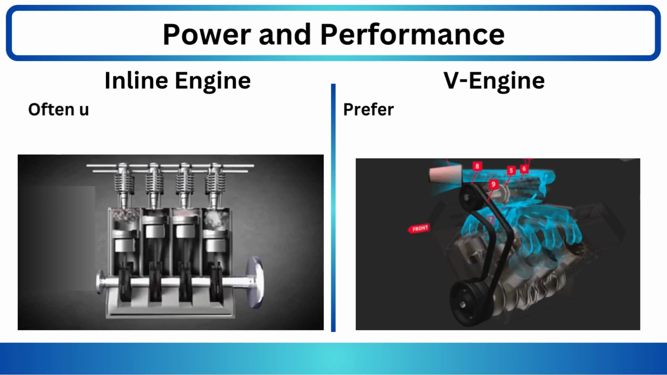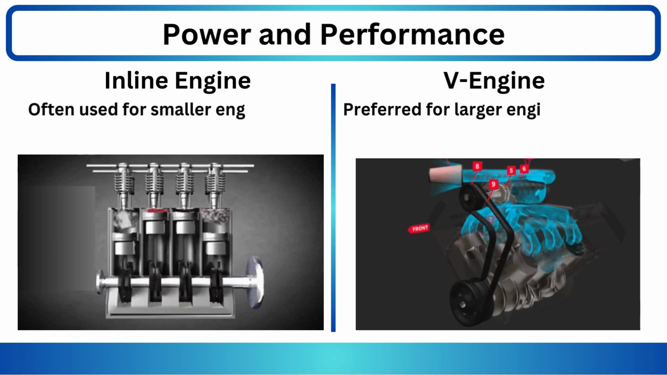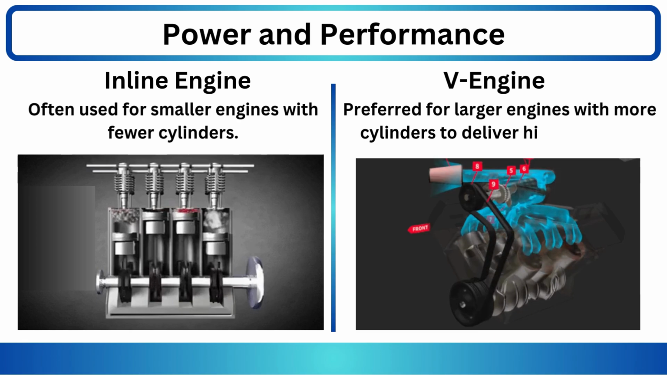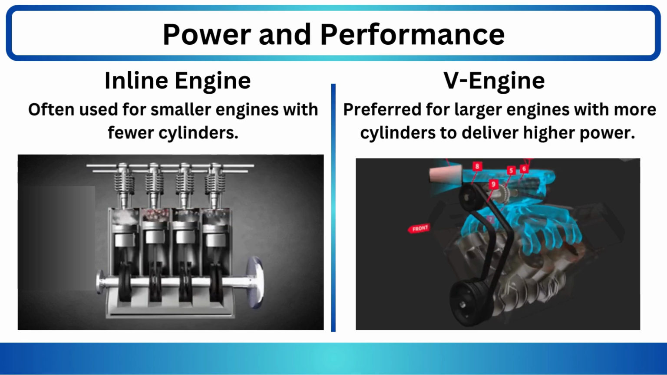Step 4. Power and performance. Inline engine, often used for smaller engines with fewer cylinders. V engine, preferred for larger engines with more cylinders to deliver higher power.